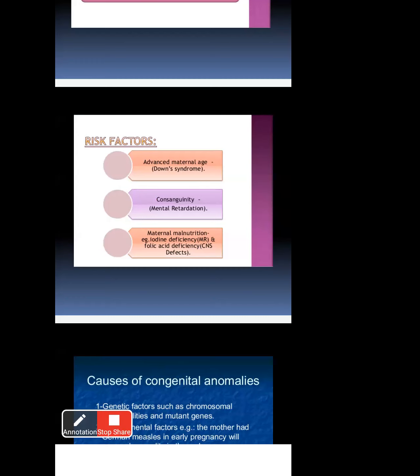Whoever has iodine deficiency, folic acid deficiency, or any such deficiency problem, the mother automatically gets malnutrition. That is a risk factor.